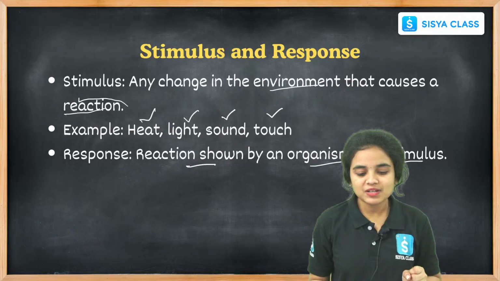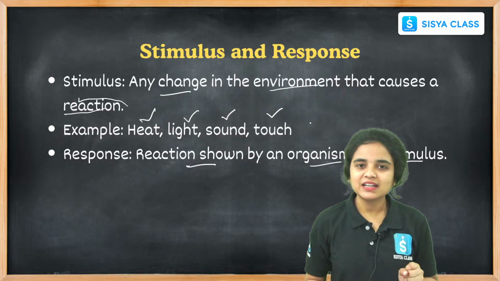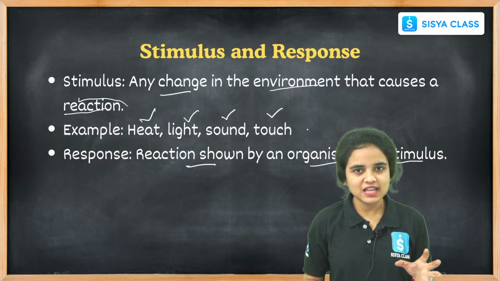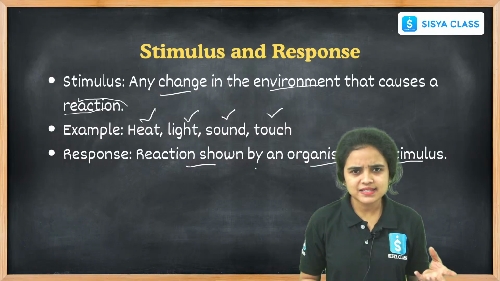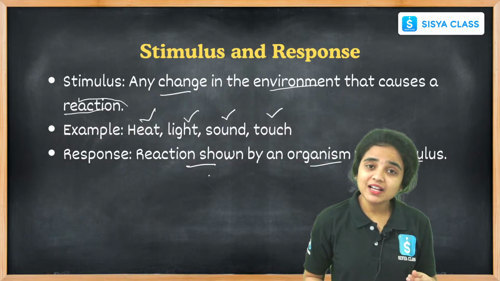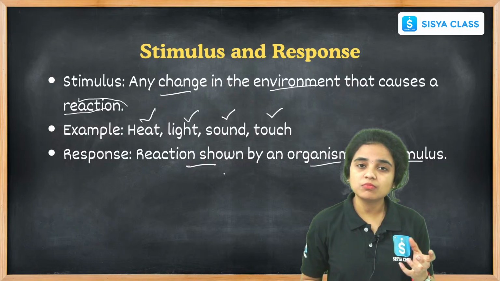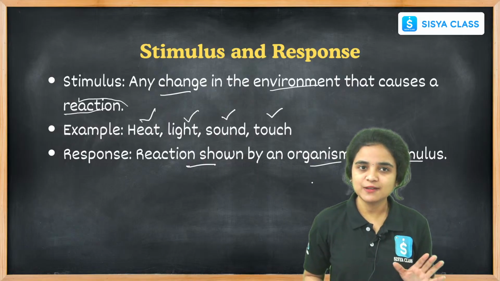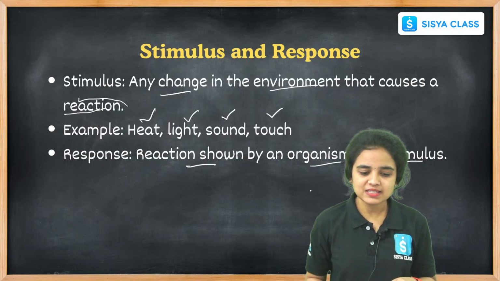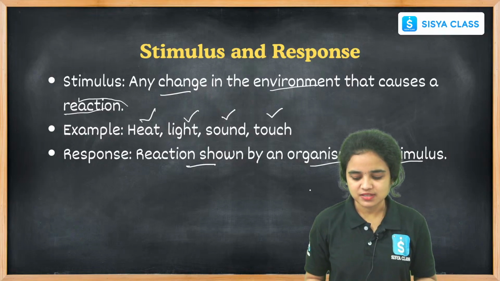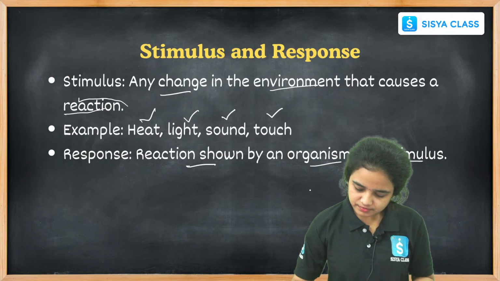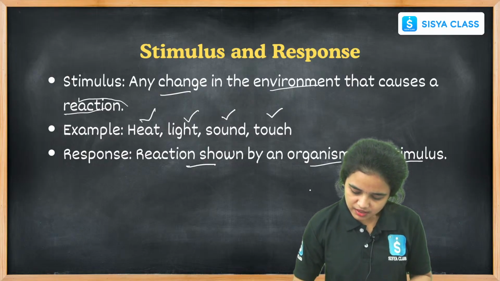A stimulus is the change that we find in the environment that causes a reaction. Examples: heat, light, sound, touch, etc. And a response is the reaction shown by the organism to a stimulus. This is called stimulus and response. Right students?